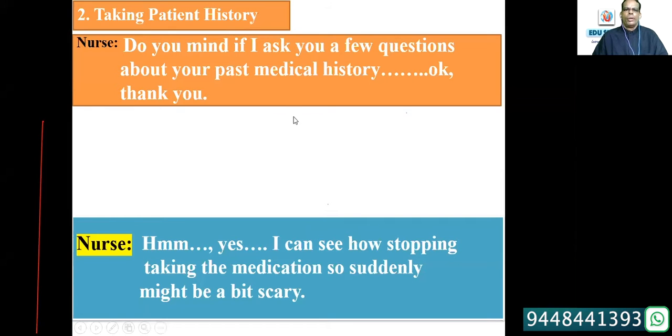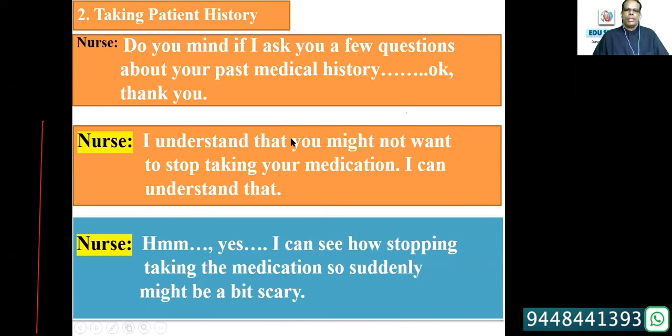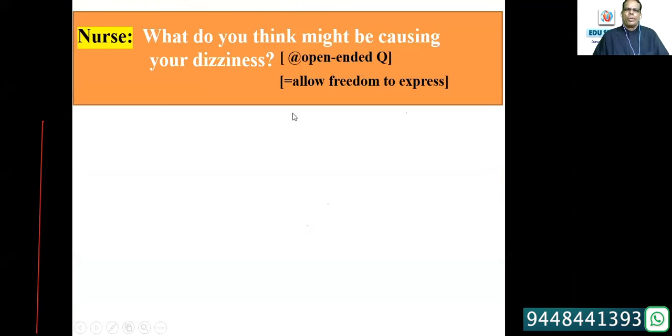When you want to take the patient history, these are the conversations which you can use if need be. "I understand that you might not want to stop taking your medication." "I can understand that." All those things are the common conversations, but I just want to give you the structure. "What do you think might be causing your dizziness?"